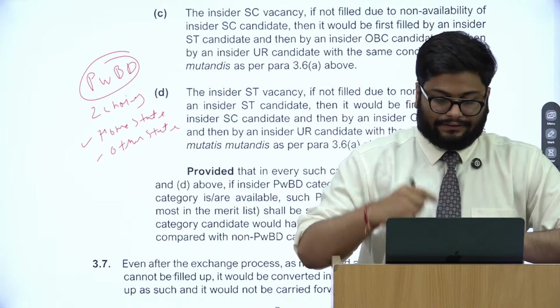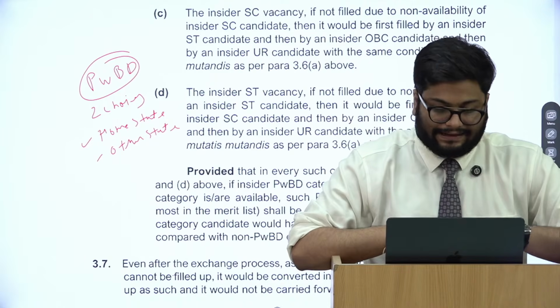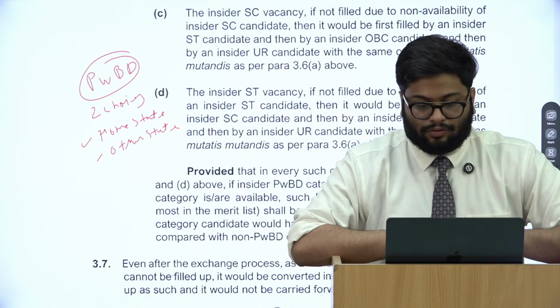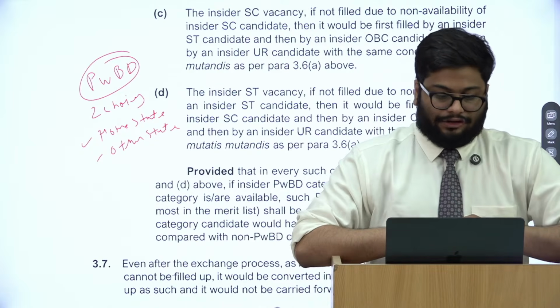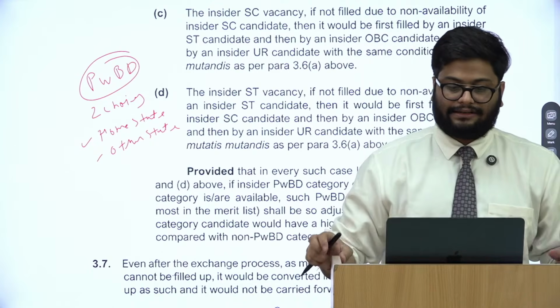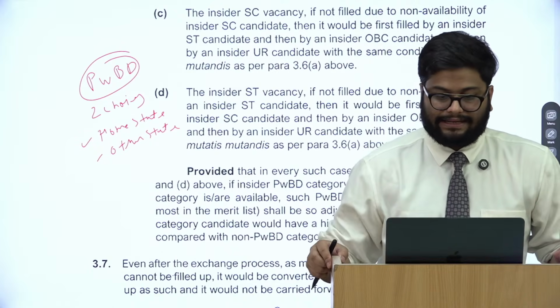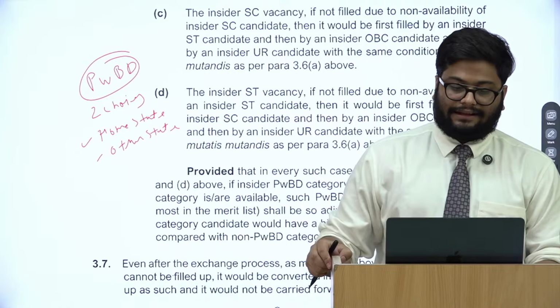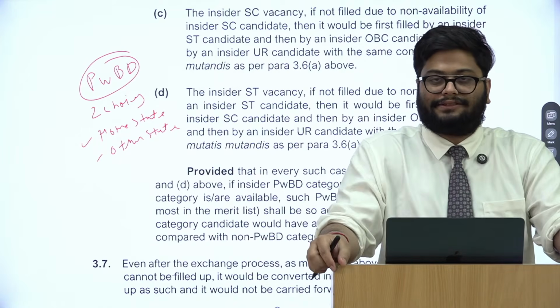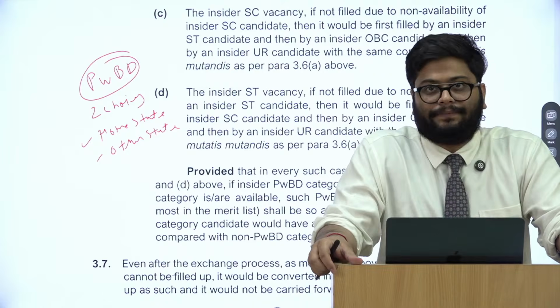Okay, so say Ria is a PwBD candidate and her home state is Maharashtra and no home cadre vacancies are available. UPSC, instead of waiting for the general outsider allocation, will check vacancies under PwD candidates. And if there are vacancies under PwD candidates in Karnataka, and Karnataka is also Ria's choice, then she'll get Karnataka, right?